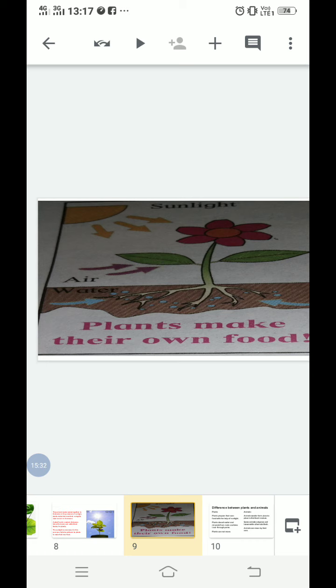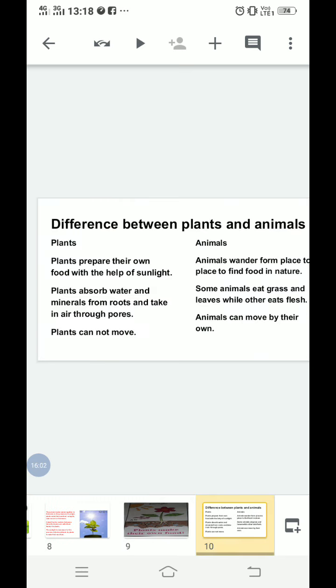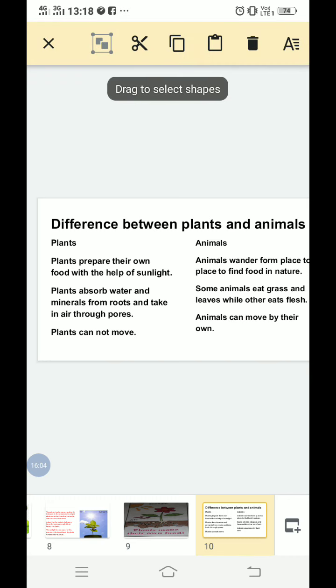Okay, so later on, after discussing the food making method of the plants, we will go through the differences that we have learned. We come to know some differences between the animals and the plants after studying the method of photosynthesis, right? So we will discuss which differences we have studied between the animals and plants in this lesson.